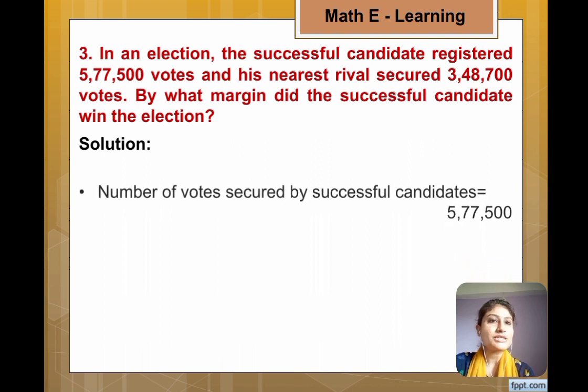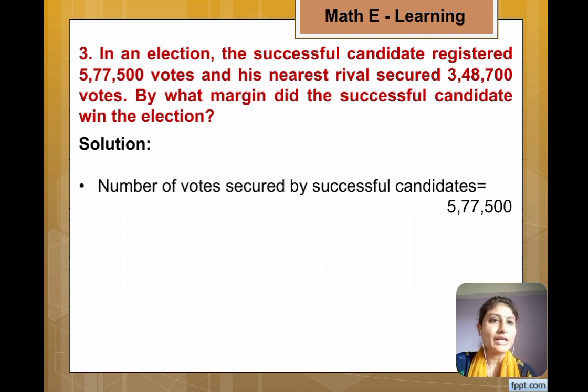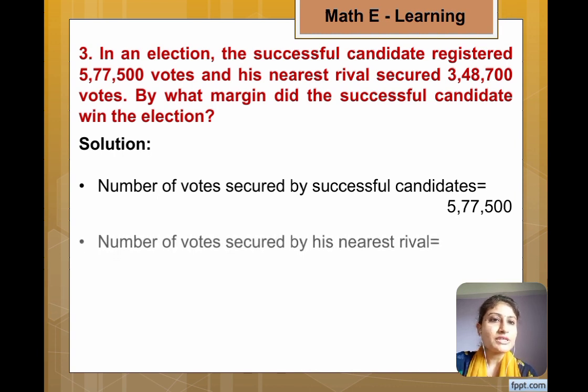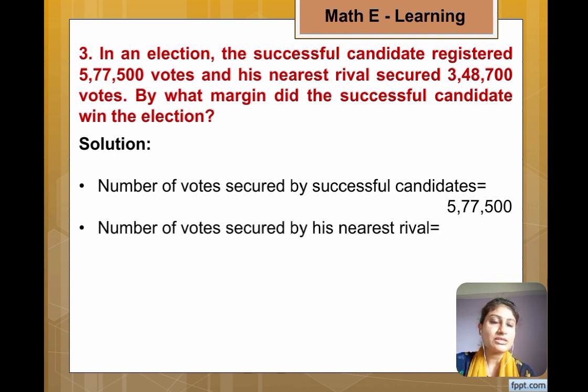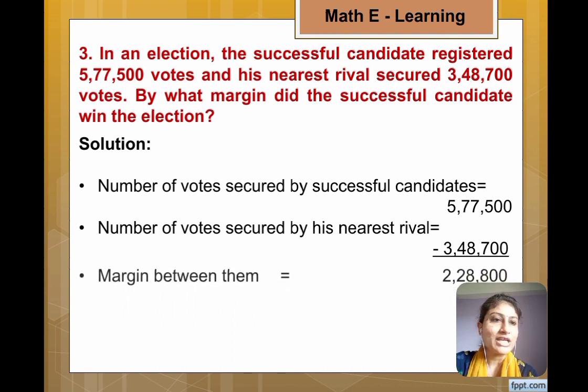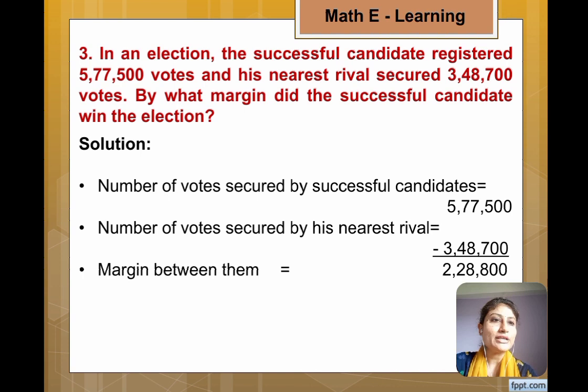Number of votes secured by successful candidate is equal to 5,77,500. Number of votes secured by his nearest rival is equal to 3,48,700. By doing subtraction, we get the answer 2,28,800.